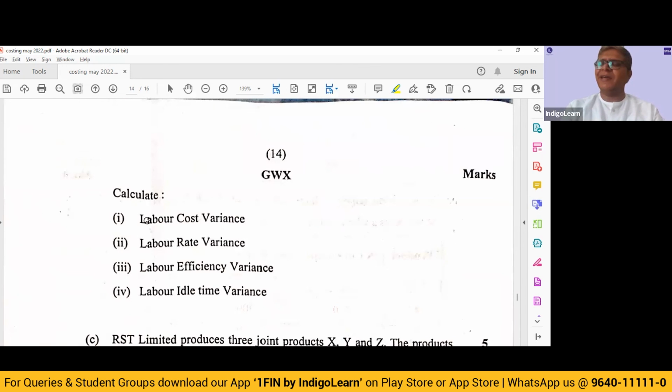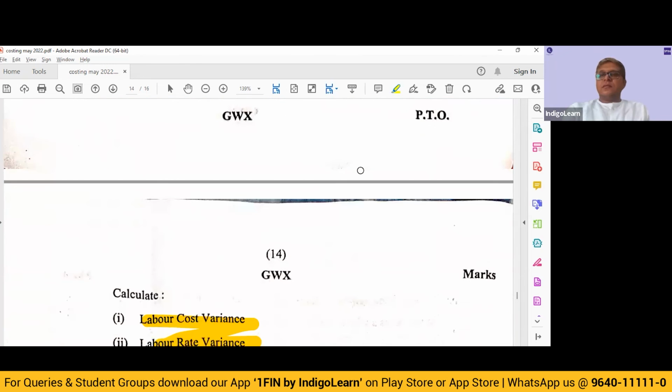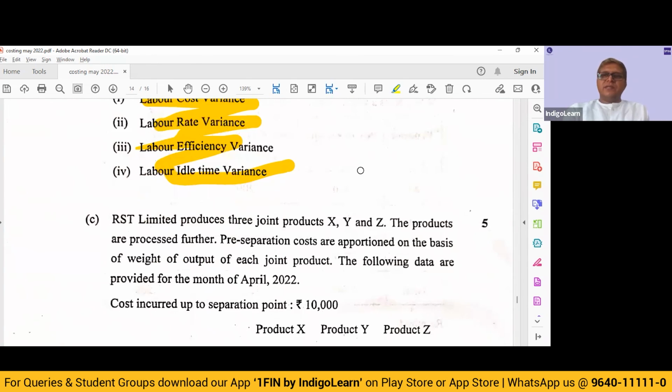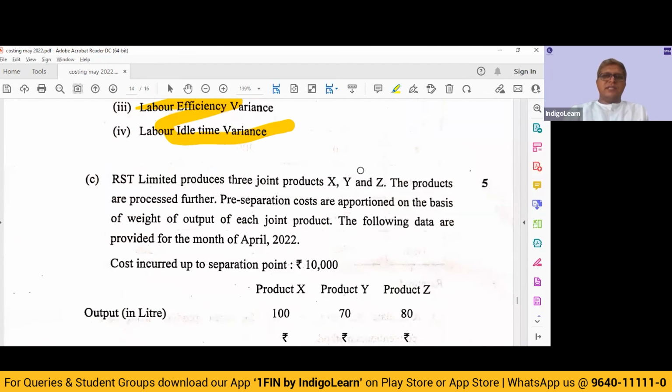Calculate, very simple, straightforward question: labor cost variance, rate variance, efficiency variance, and idle time variance. Simple cost question based on standard costing, no complications. Let's go to the next question.